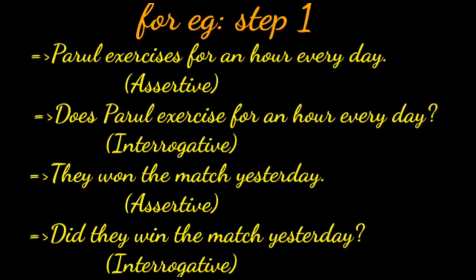This is assertive. How to change into interrogative? Does Parul exercise for an hour every day? It is interrogative.